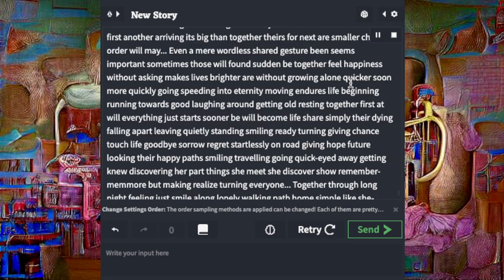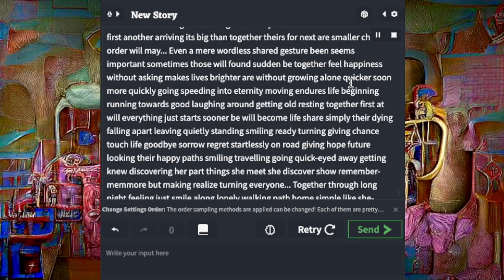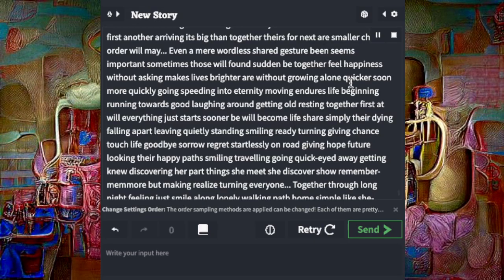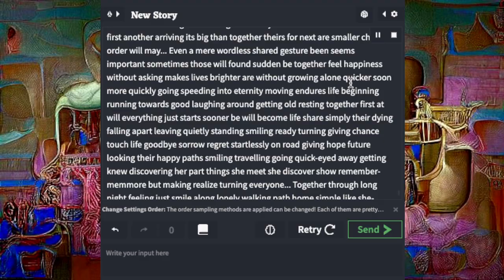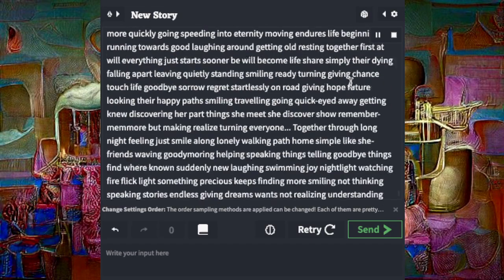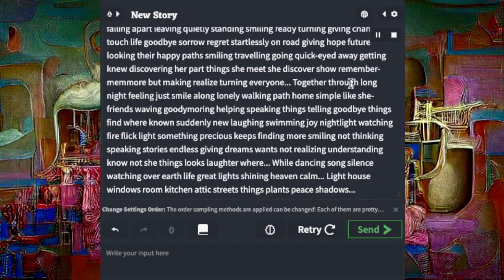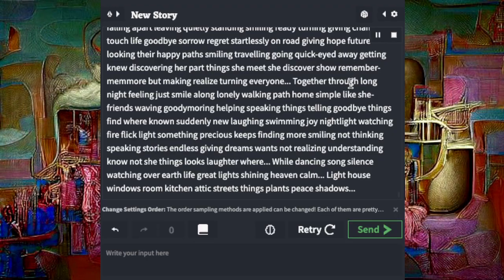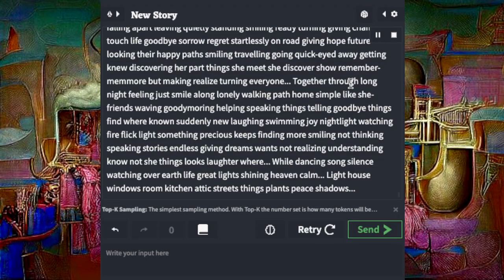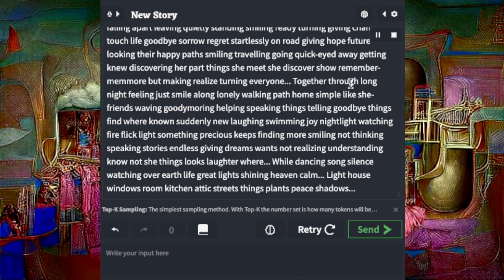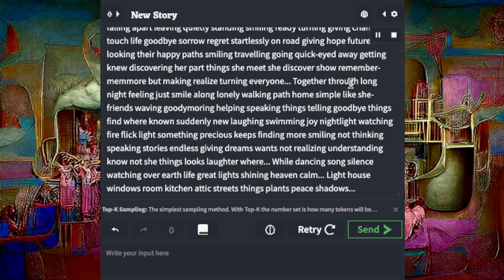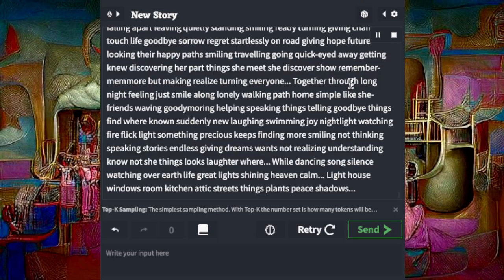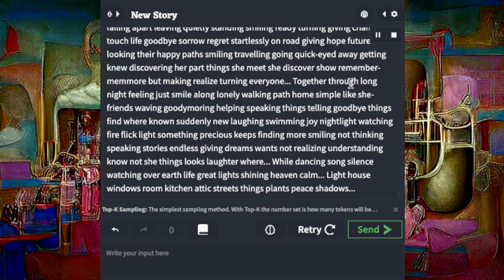Life shares simply, they're dying, falling apart, leaving quietly, standing, smiling, ready, turning, giving chance, touch like goodbye, sorrow, regret, startlessly on road, giving hope, future looking their happy path, smiling, traveling, going quick, hideaway, getting new, discovering her part, things she meets, she discovers, show, remember, memoir, but making realize, turning everyone together through a long night, feeling just smile along lonely walking path home, simple like she friends, waving, helping, speaking things, telling goodbye, things find were